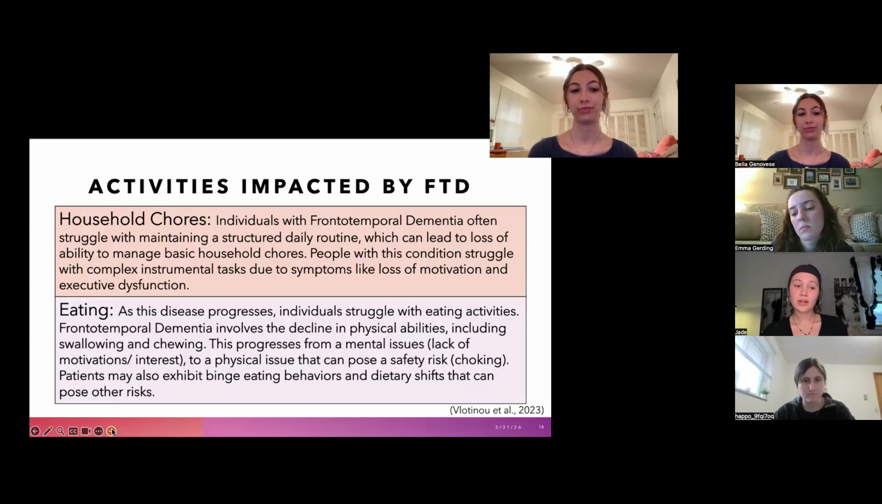As this disease progresses, individuals also struggle with eating tasks. FTD involves the decline of both physical and mental abilities in individuals, which can include swallowing, chewing, and impulse control. The progression shifts from mental difficulties like motivation and lack of interest to more physical issues that can pose a safety risk to those individuals, like choking. Patients may also exhibit binge eating behaviors and dietary shifts that can pose other health risks.